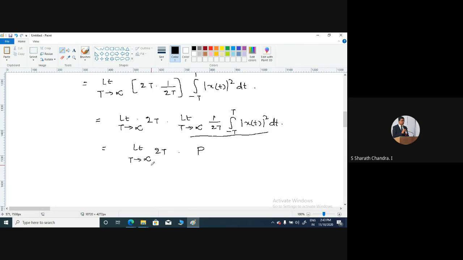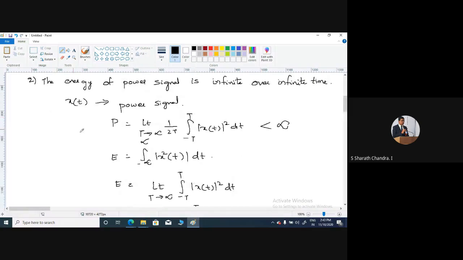But as we know, this particular limit, when T tends to infinity, tends to infinite. Therefore, infinite into P gives us an infinite value. Thus, the energy of the power signal is infinite over infinite time. That is what I have said. Thus, the energy of the power signal is infinite over infinite time.